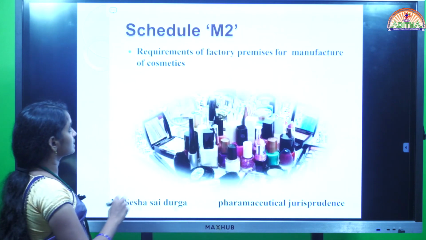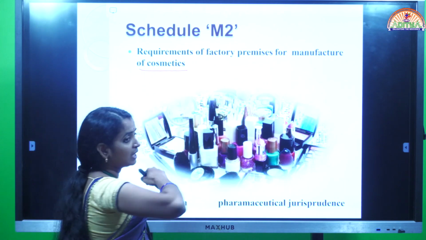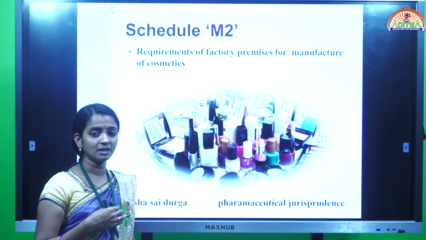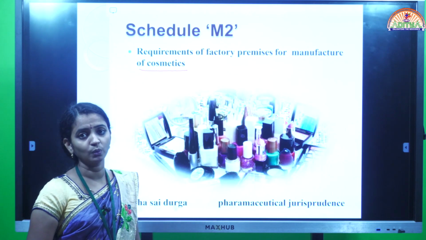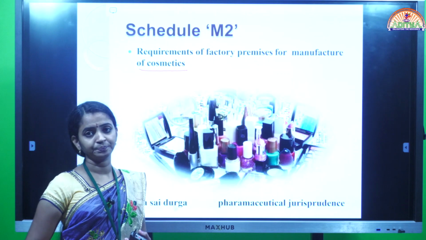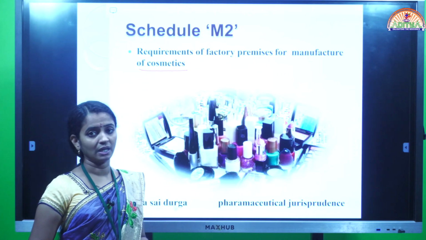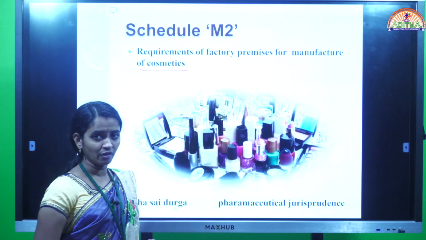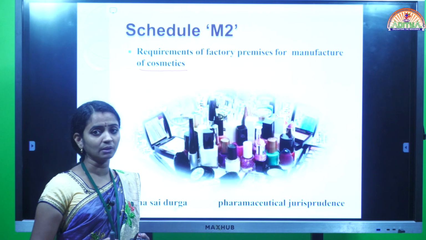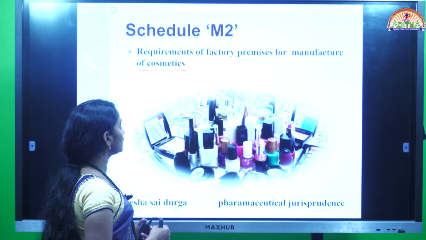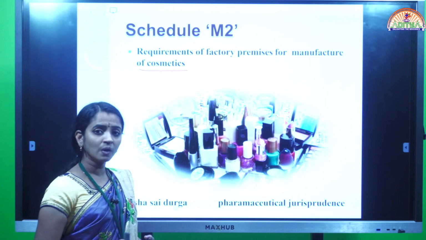The next one, schedule M2, contains requirements of factory premises for manufacturing of cosmetics. Especially for cosmetics, one more extra schedule is added, that is schedule M2. So in schedule M, requirements for the manufacturing of allopathic drugs. Schedule M1, requirements for the manufacturing of homeopathic medicine. And schedule M2, requirements for the manufacturing of cosmetics.